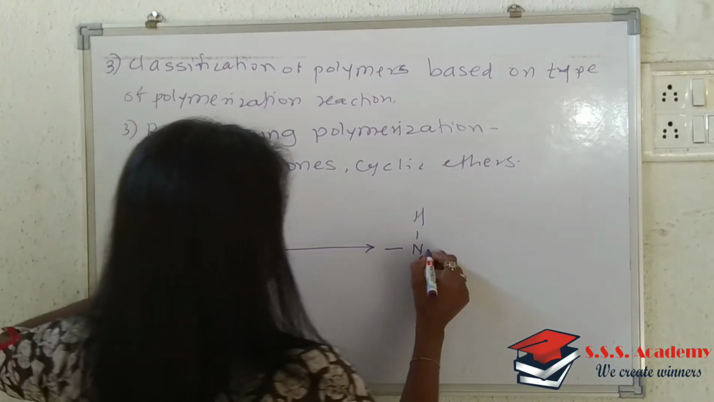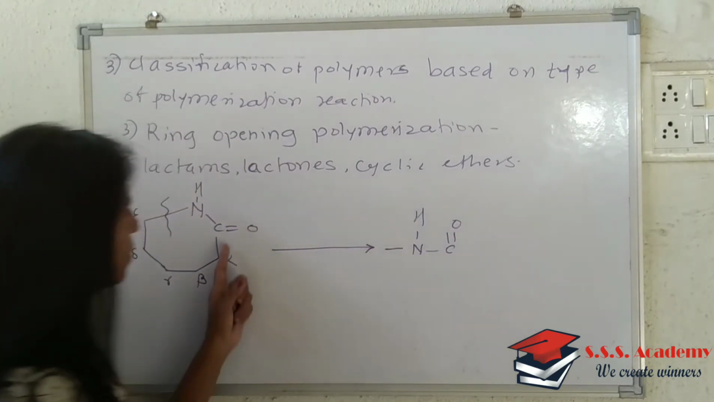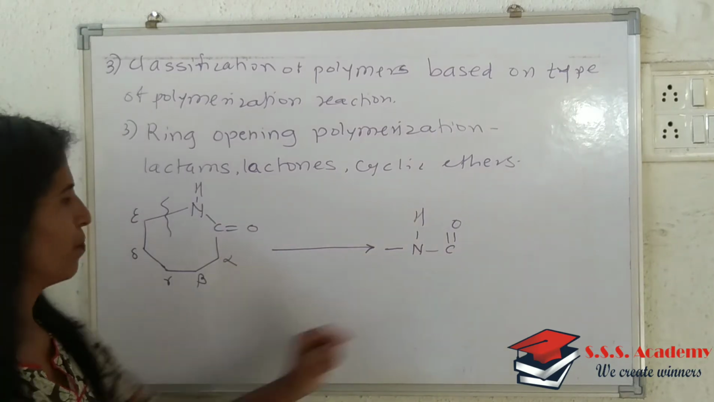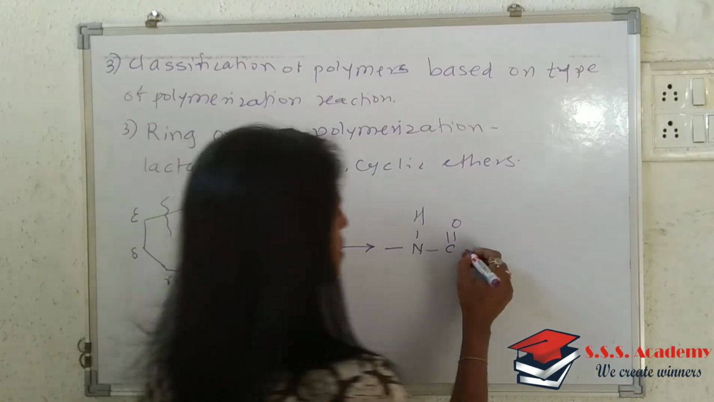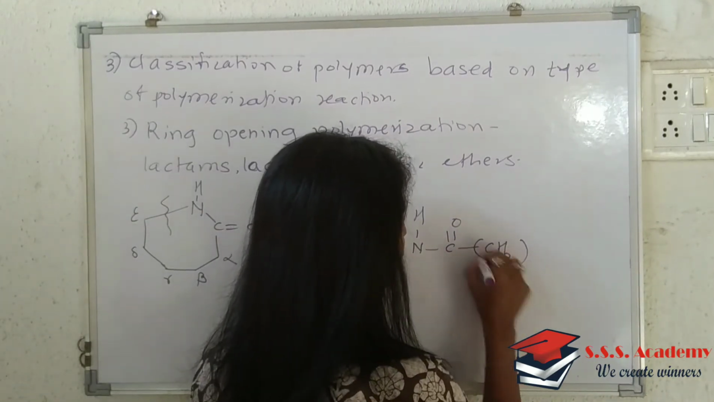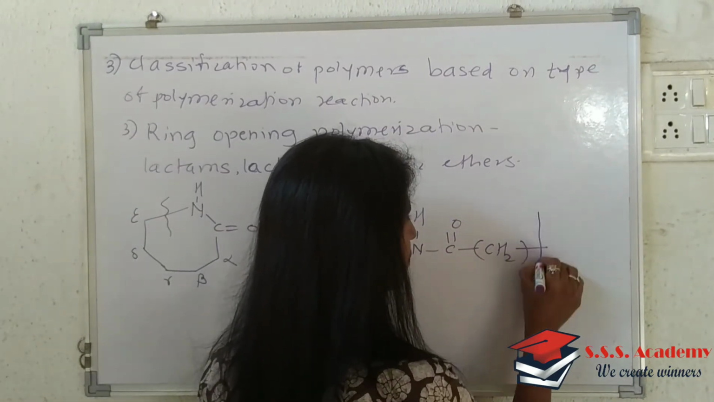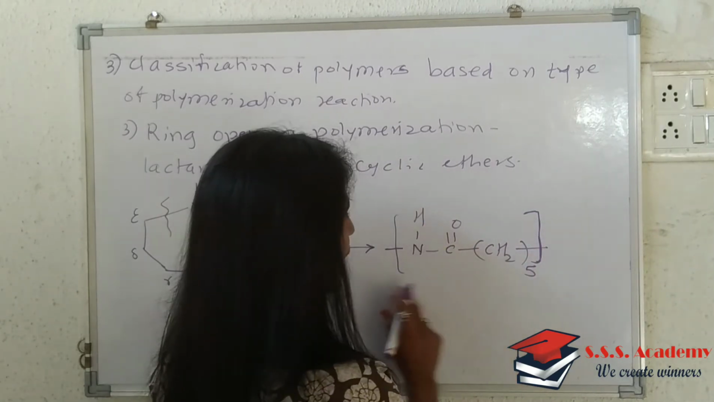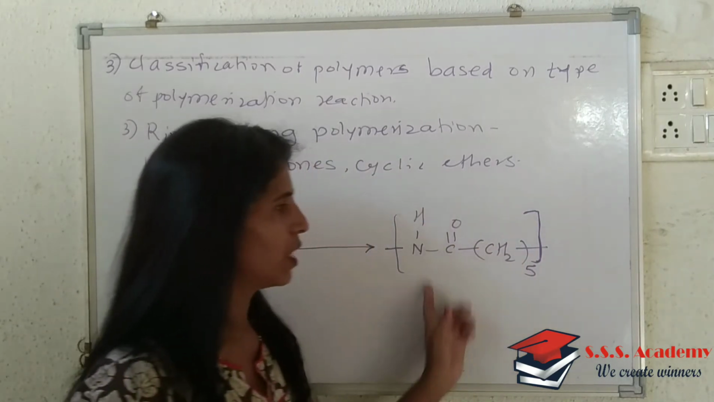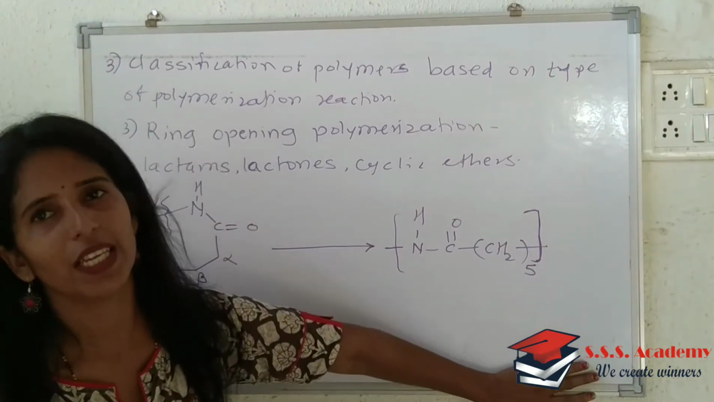Okay. Next to that, there is C double bond O, so I have written this carbonyl group. And then 1, 2, 3, 4 and 5, that is 5 CH2, 5 methylene units. And this is a monomer which undergoes repeated addition, and it will give you polymer.